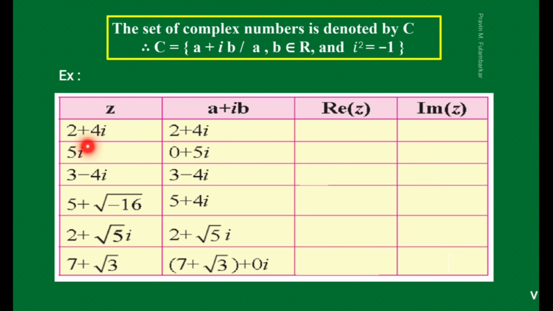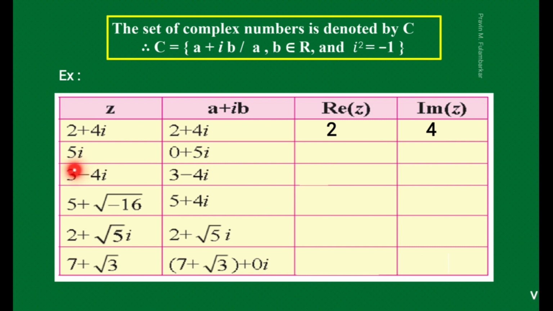See first example, 2 plus 4i. It is in the form a plus ib, so we write it as it is. What will be the real part of this number? 2 is the real part, so we write 2. What will be the imaginary part? You guess yourself, that is 4.